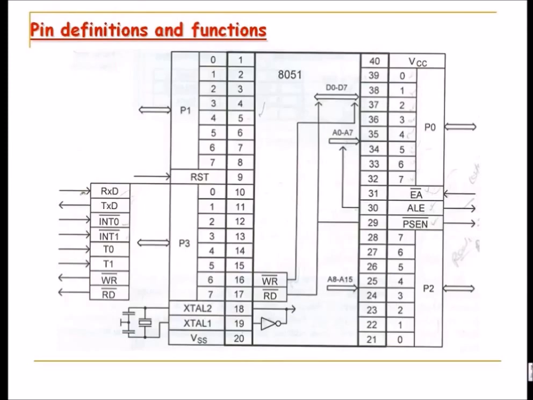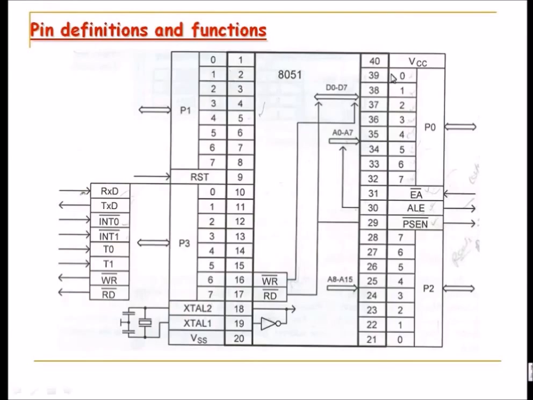In case of microcontroller, the reset pulse is active high. In case of microprocessor, it is active low. So as soon as you now give the power and the oscillator circuit on pin number 18, 19 and the reset circuit, the controller is ready to work. It is now ready in its most basic configuration, and now you can do all your interfacing or any other things. So it is ready to interact with the external world. So that is the basic configuration.